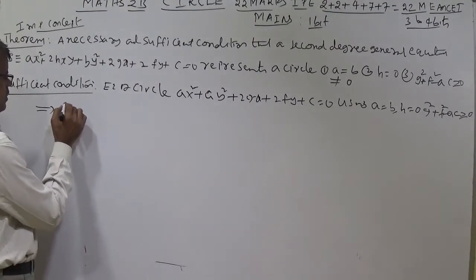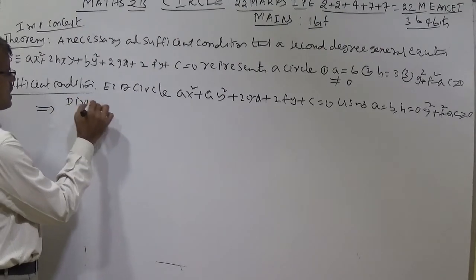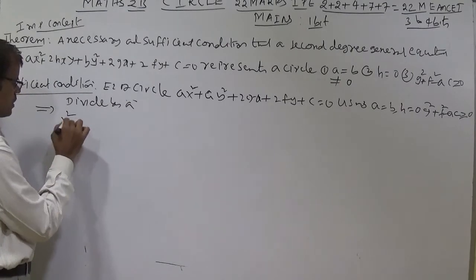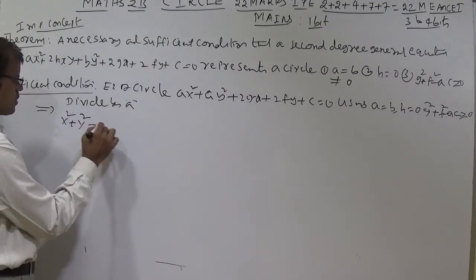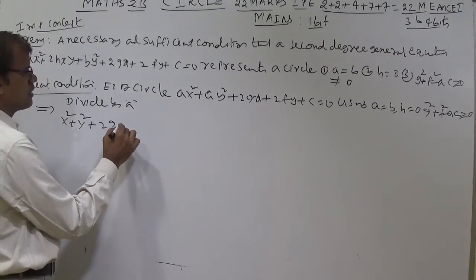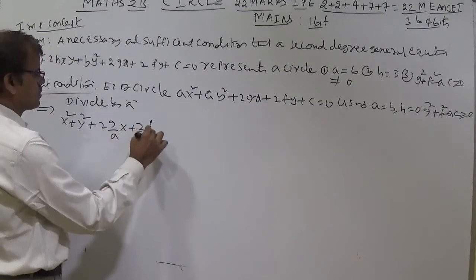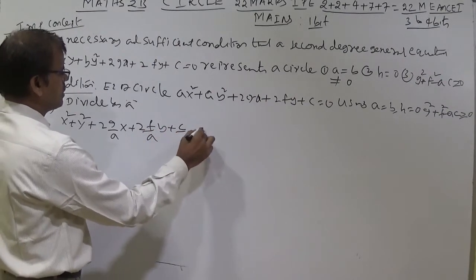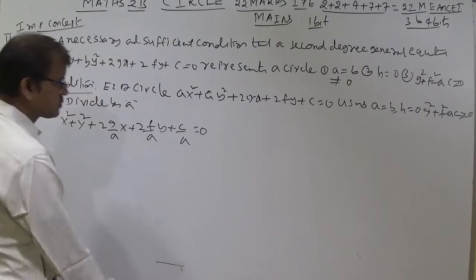Divide by a. It is called standardization. So you can write here x square plus y square plus 2g by a x plus 2f by a y plus c by a is equal to 0.